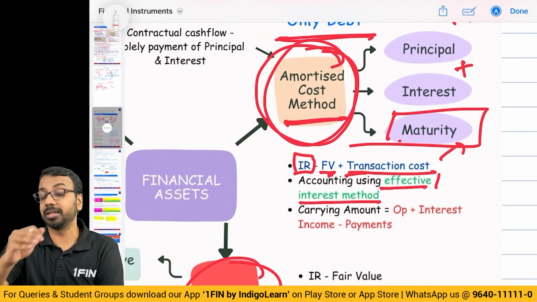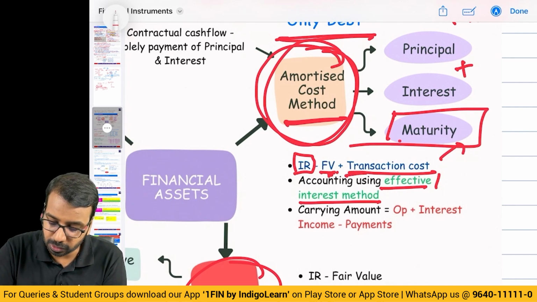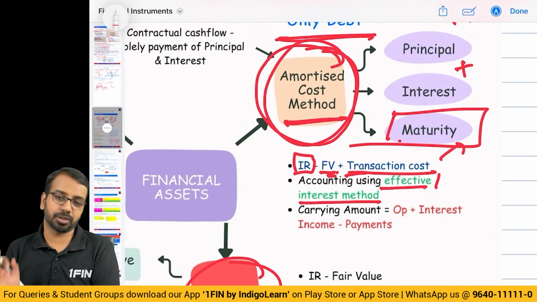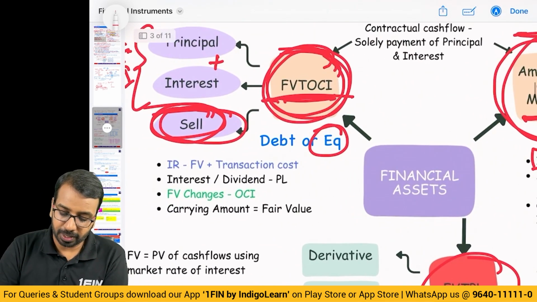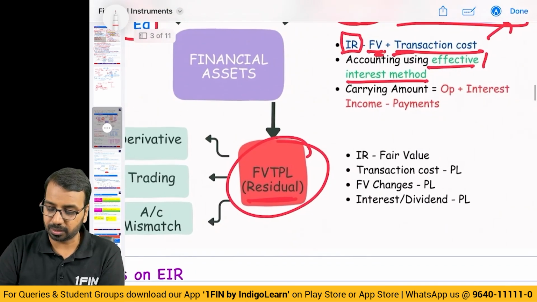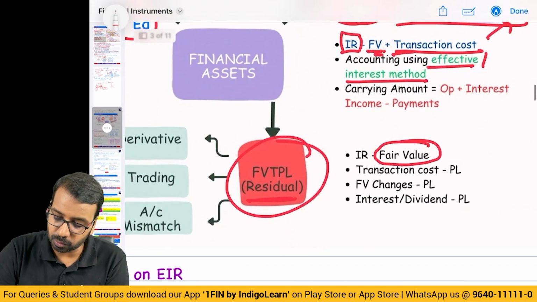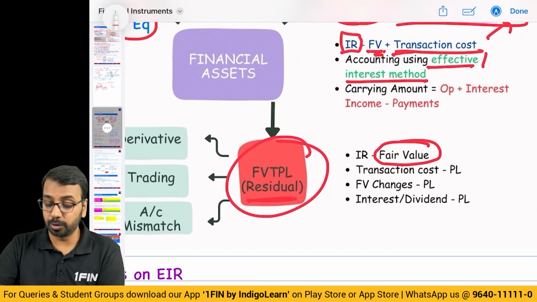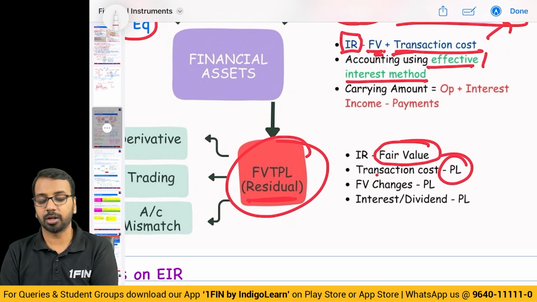If you are receiving, then you will reduce. Okay, so it may be plus or minus. Typically, it is plus transaction cost. For FVTOCI also, it is fair value plus transaction cost, or in some cases minus transaction cost. For FVTPL, it is only fair value. What do we do with the transaction cost? Transaction cost is taken to P&L.